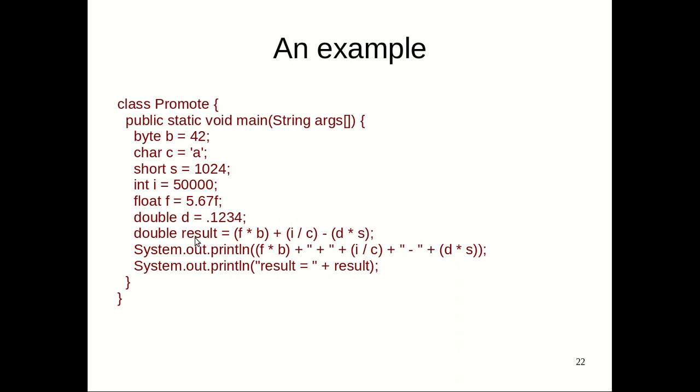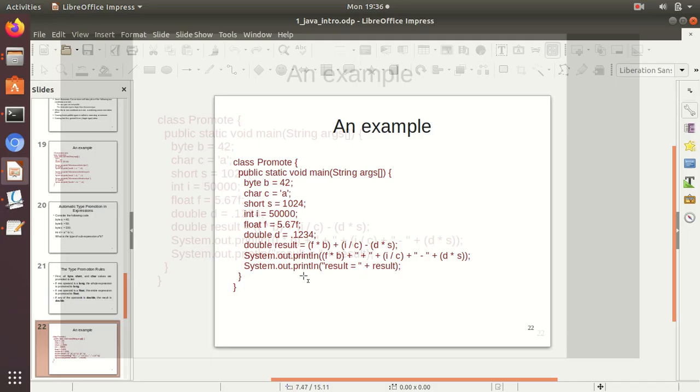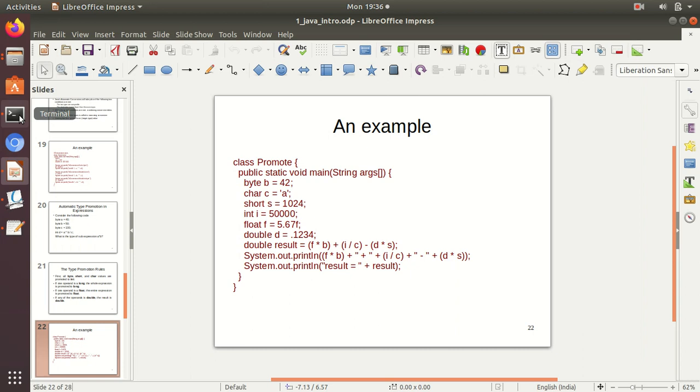So you will see that this expression is converted to double, but all the variables are promoted to double type before evaluation. We can see the sub-expression values, so we can see how the automatic sub-expression type promotion is done before evaluating the entire expression.